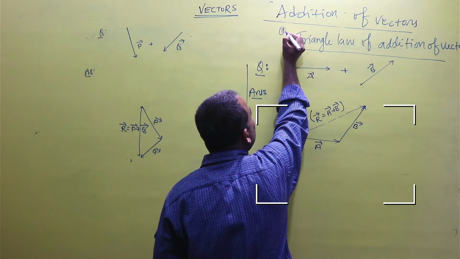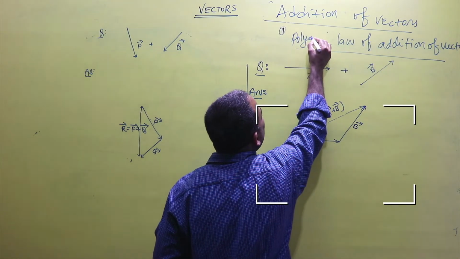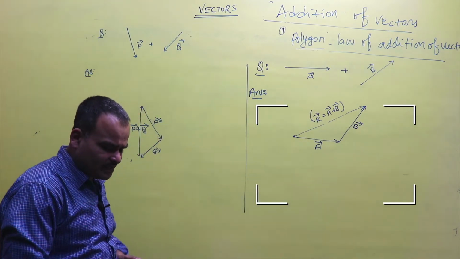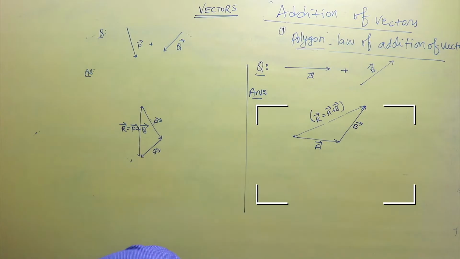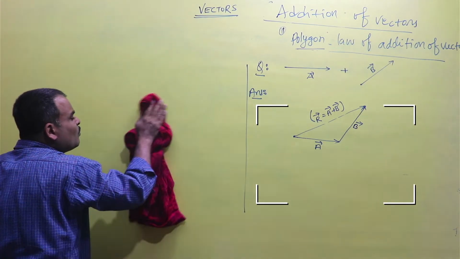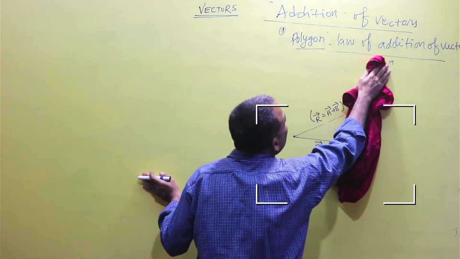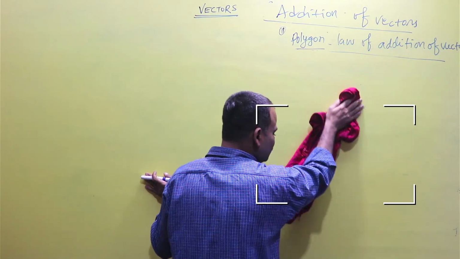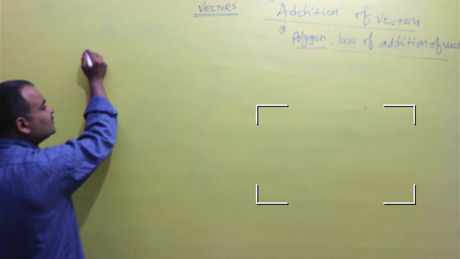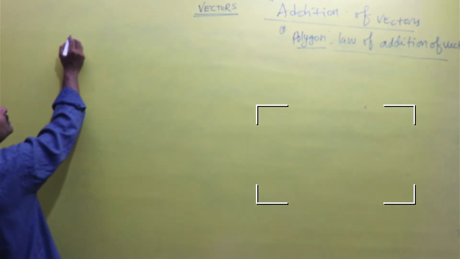Now we will see the second law, the polygon law of addition of vectors. It is the addition of vectors in which a lot of vectors lie. If more than two vectors are added to each other, then this is called the polygon law of addition of vectors. Now we can understand this type of addition by the following examples.